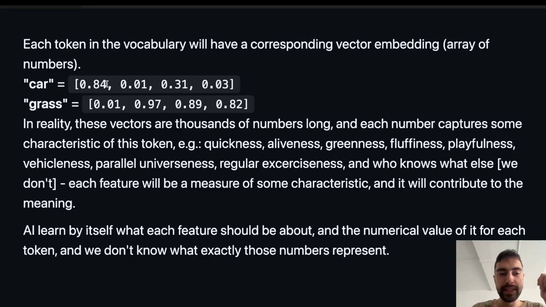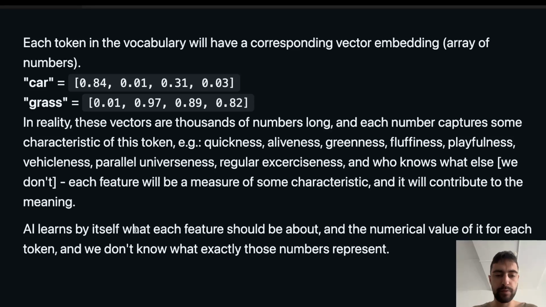So I explained it in a way that first feature here and first feature here determines the same characteristic, like quickness. But in reality, that might not be the case. Each feature could be completely different for every token, and it could be unique, and it could be mixed up in order relative to other tokens. So we don't know in reality. And this is very hard to understand from LLMs. And there is a lot of work right now trying to understand what are different features, how to read them, how to understand them, what are these numbers actually encoding.